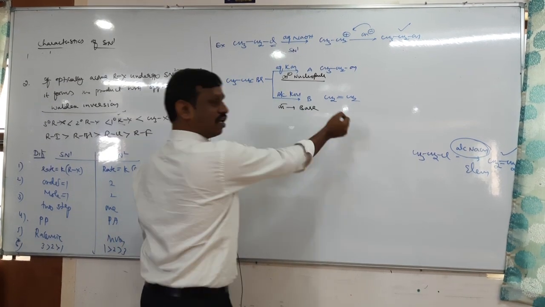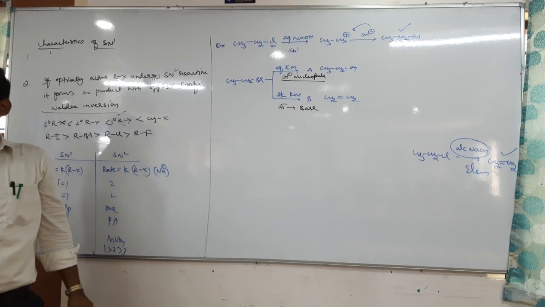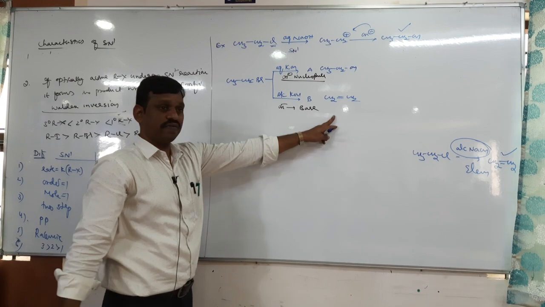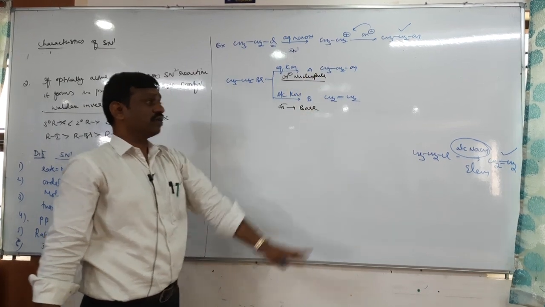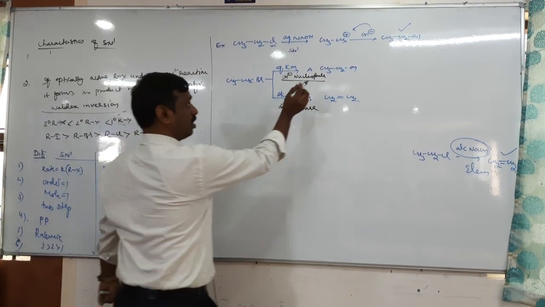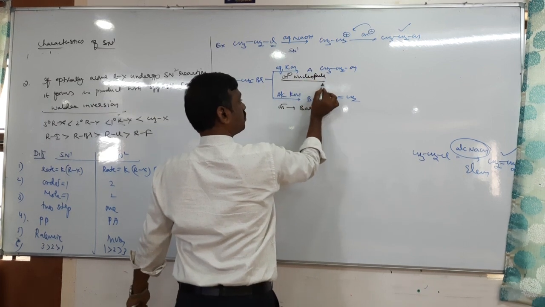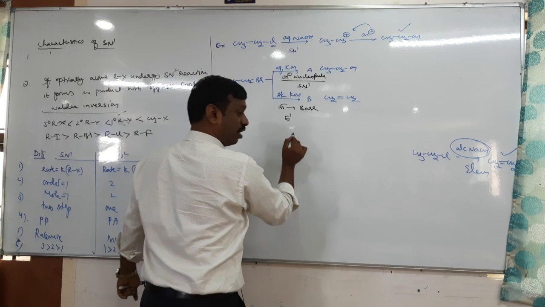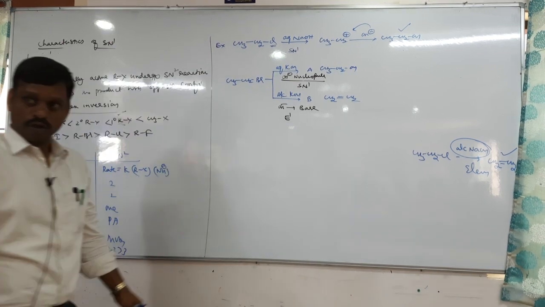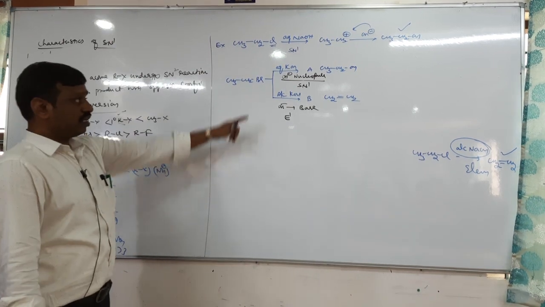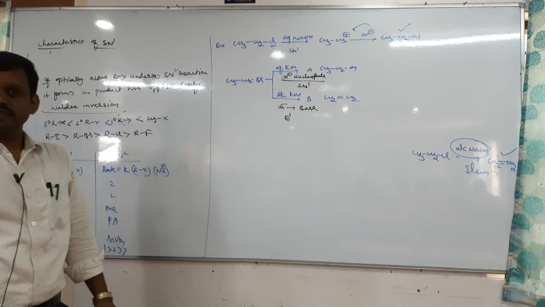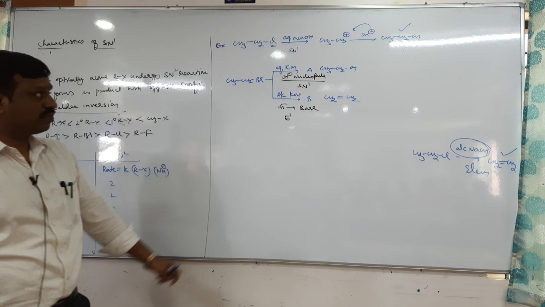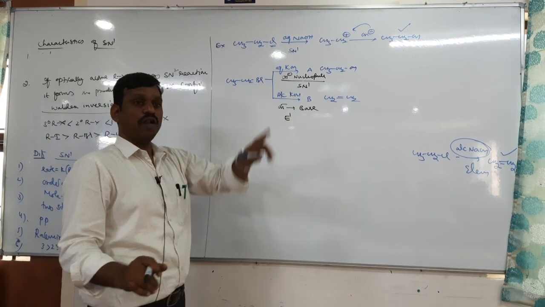Because a base removes the proton, you get alkene, and nucleophilic substitution is an SN1 reaction. This is an E1 reaction. Elimination 1 is our next topic. That is SN1, this is E1. So that is the basic difference between aqueous KOH and alcoholic KOH.